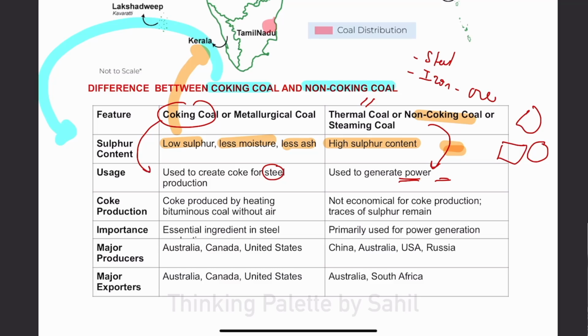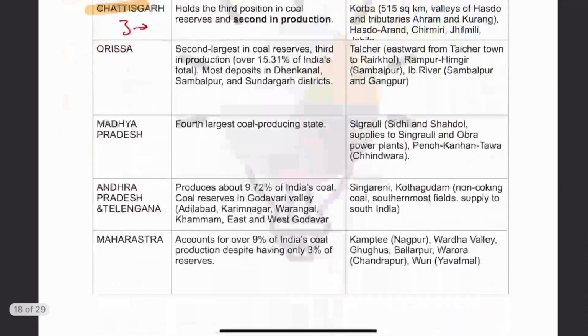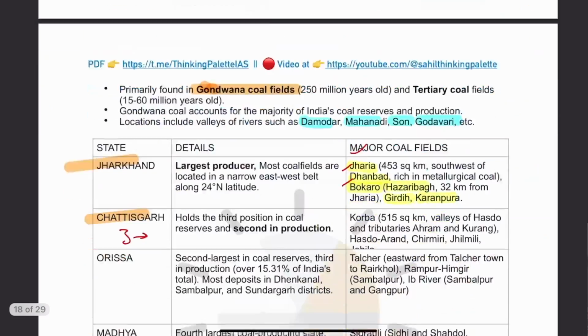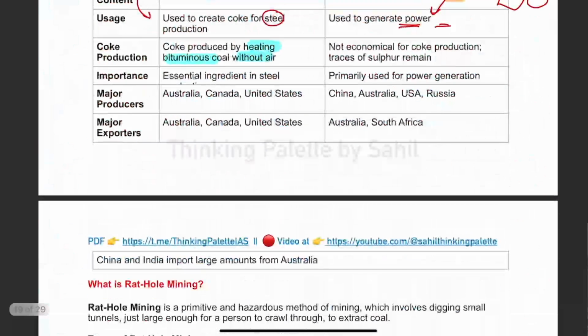It is produced by heating the bituminous coal without air. If you remember, guys, bituminous coal is the second best coal. So when bituminous coal is heated without air, we get a refined product, that is coke. And major producers of coke are Australia, Canada, US. In India, we have very little coke.